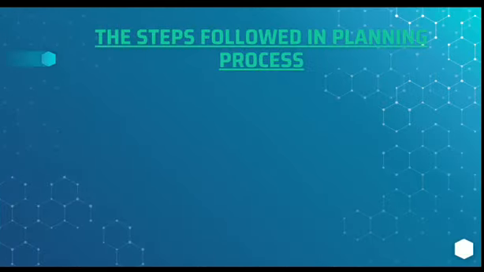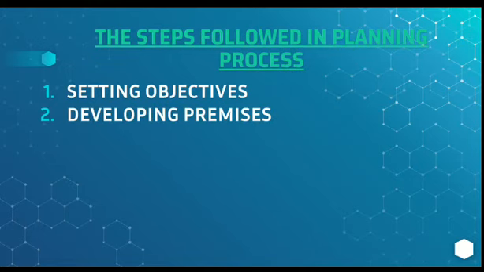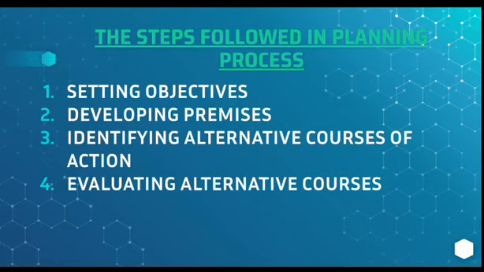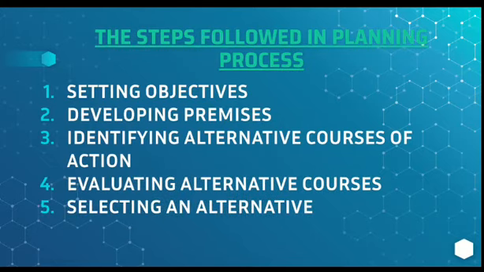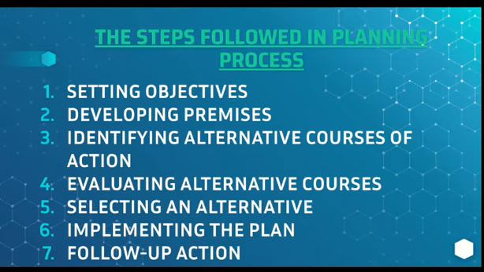The steps followed in planning process are as follows. The first one is setting of objectives. The second one is developing premises. The third one is identifying alternative courses of action. The fourth one is evaluating alternative courses. The fifth one is selecting an alternative. The sixth one is implementing the plan. And the seventh one is follow-up action. So these are the 7 steps involved in planning process, and accordingly we have to go one by one.